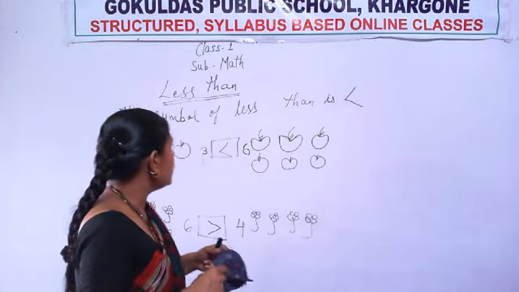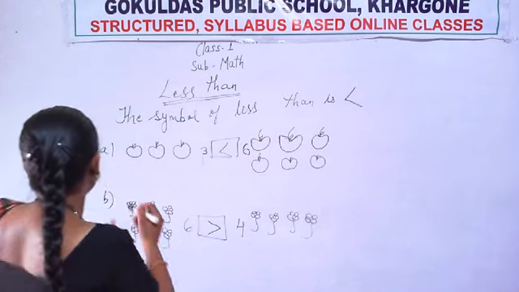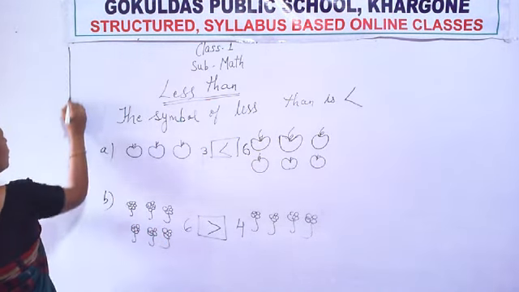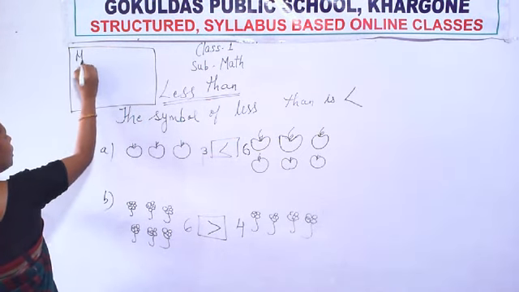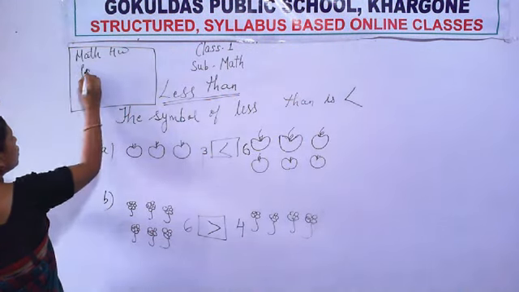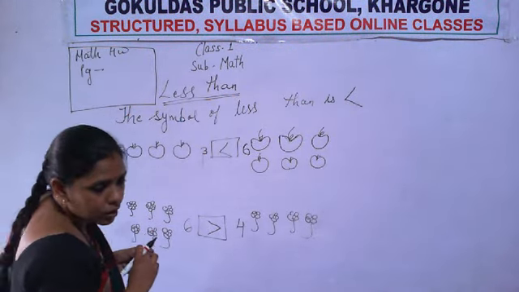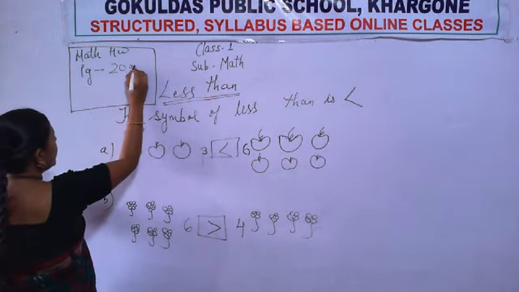Okay, so I will write the homework. Here I am writing. Maths homework on page number 20 and 21.